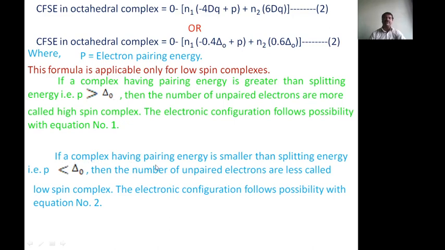If a complex has a pairing energy smaller than the splitting energy, then more electrons are paired and fewer are unpaired, so it is called a low spin complex. The electronic configuration follows this equation 2.